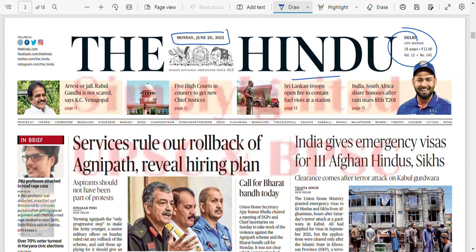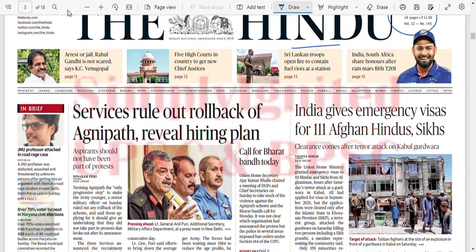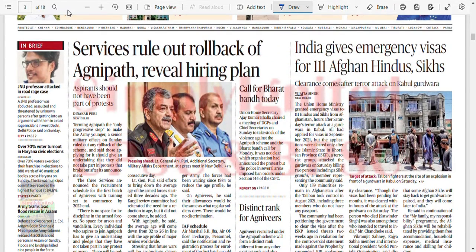Okay, fine. Let's see. Today's news identification should be done. Services say rule out rollback of Agnipath, reveals hiring plan. So the three services have said that there shouldn't be any rollback of this Agnipath scheme. We'll see this very briefly. District rank for Agniveer.